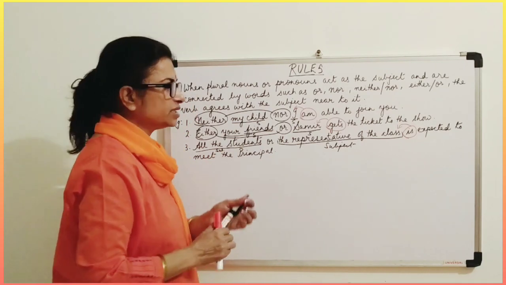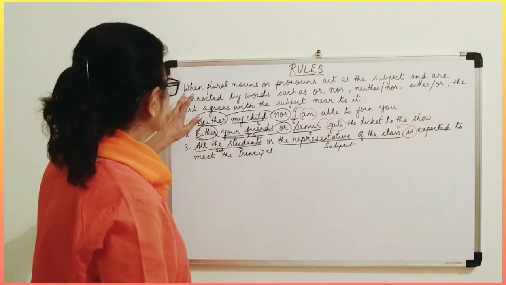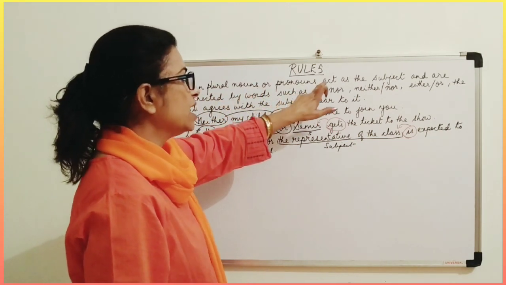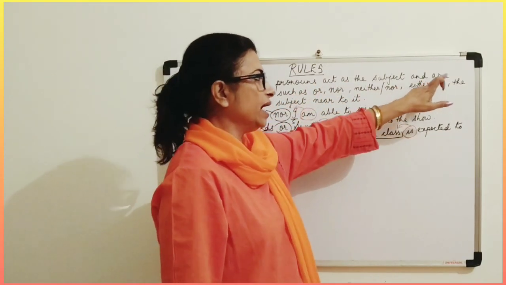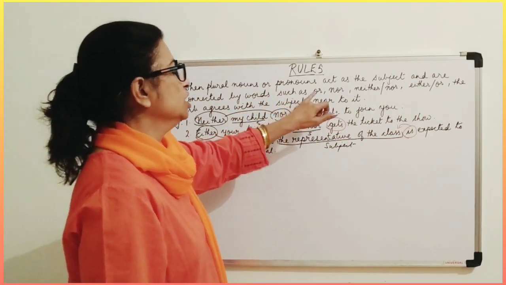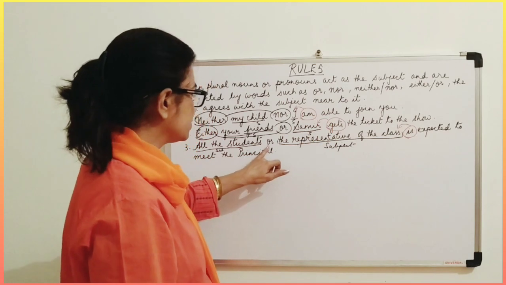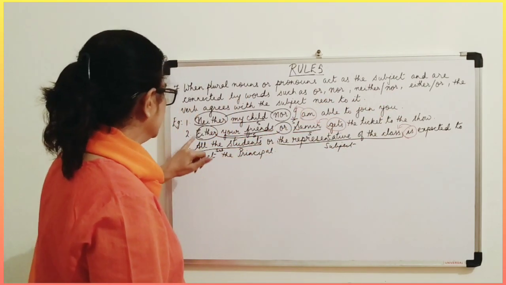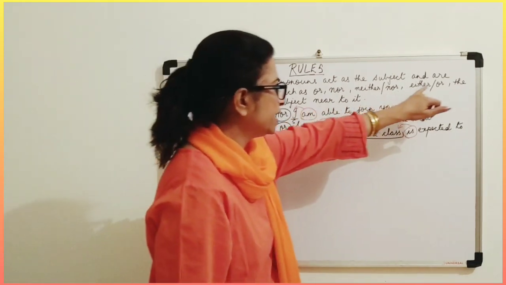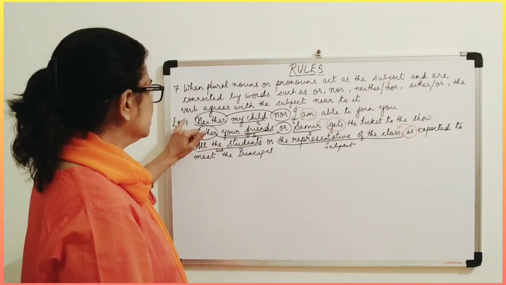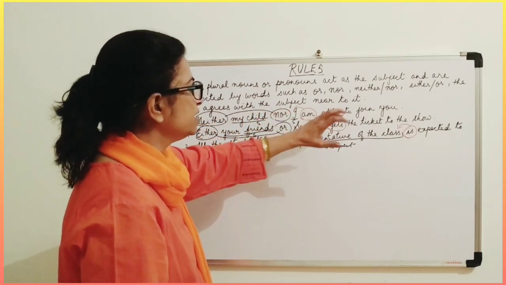So, you can again understand the rule. When plural nouns or pronouns act as the subject and are connected by words such as or, nor, neither nor, either or, the verb agrees with the subject near to it.